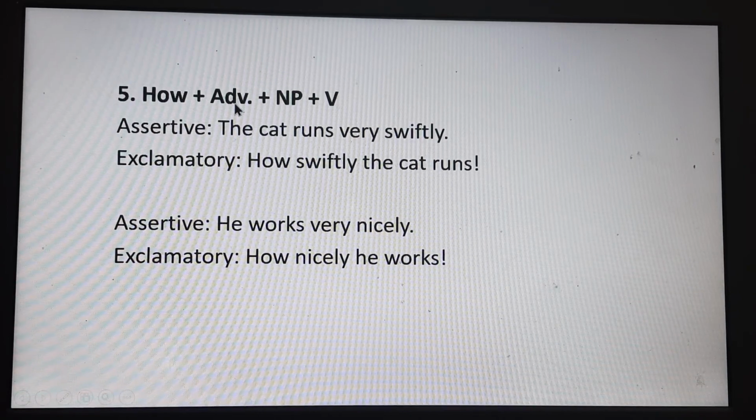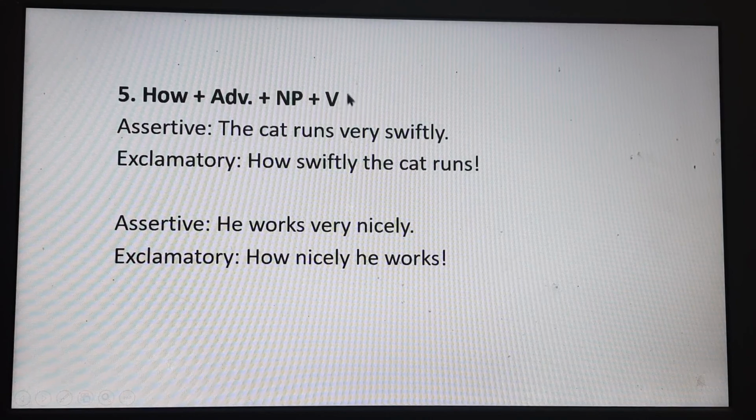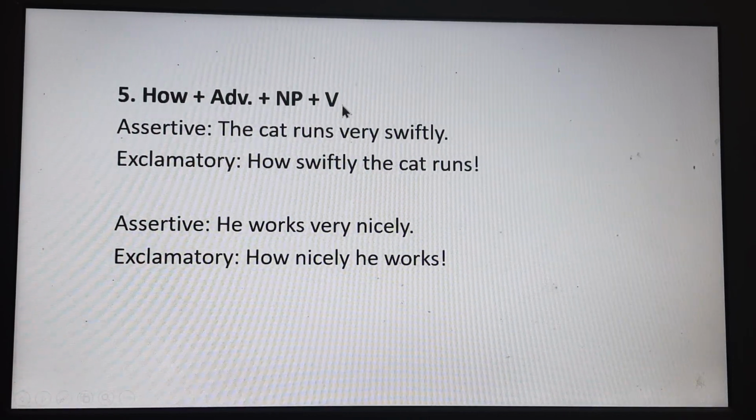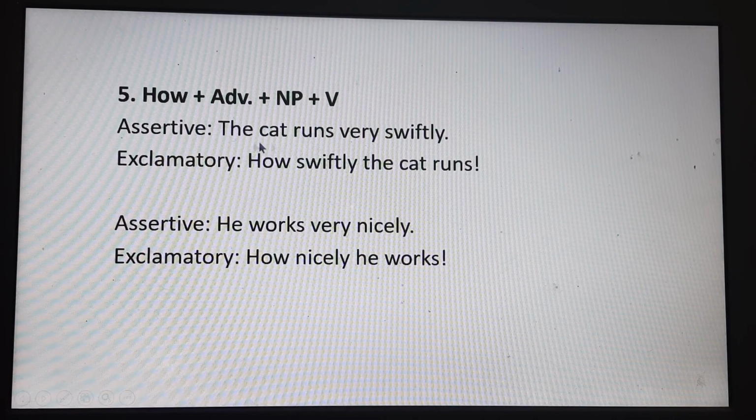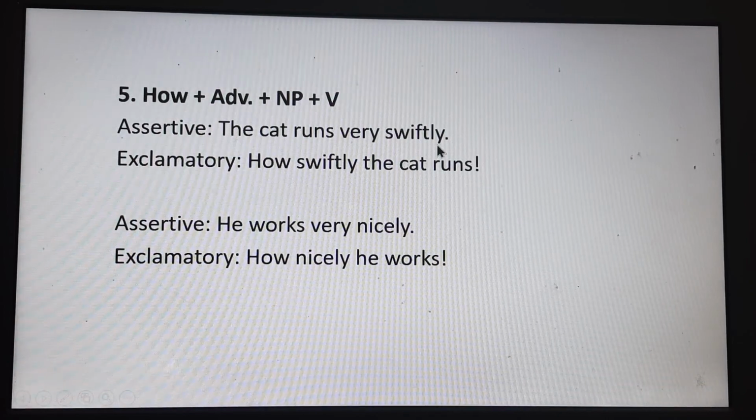How plus adverb, then NP, and then verb. And after that the note of exclamation will be given. So the first example. The cat runs very swiftly. Swiftly is the adverb here.